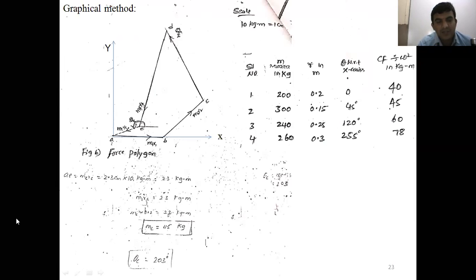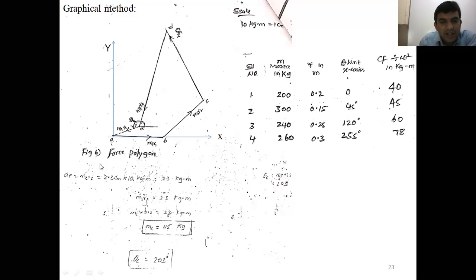Sir, in graphical method. Okay. Yes, tell me, what's your question? Sir, how do we find theta c in the graphical method? Okay, 9 minutes time is there. Once the session is ended, rejoin the session again, okay?